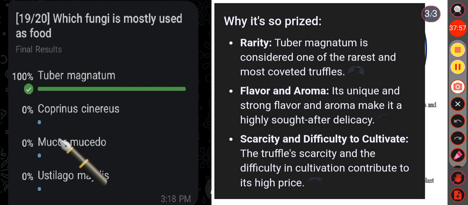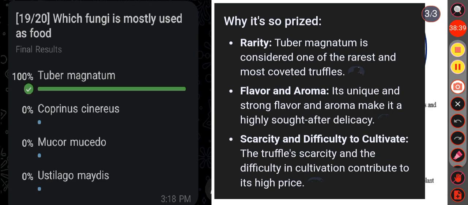Okay, then in the option C, that is Mucor mucedo, commonly known as the common pin mold. It is a fungal plant pathogen commonly found on soil, dung, water and moist food. Okay, then in the option D, that is Ustilago maydis, it is a plant pathogenic fungus that causes corn smut disease in maize plant.